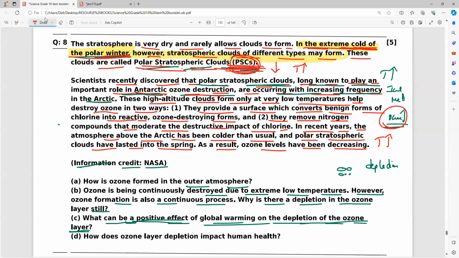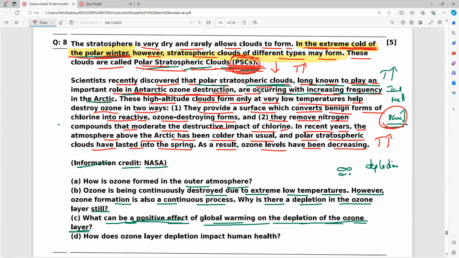So now in this situation, is ozone depletion a positive sign for us or a negative sign for us? Is it good for us or bad for us? In the case of the polar Antarctic zone, everybody. Yes, please. It is good. What is the reason? It is because it will reduce the formation of polar stratospheric clouds. So what will happen, guys? It is long known that these play an important role in Antarctic ozone destruction.